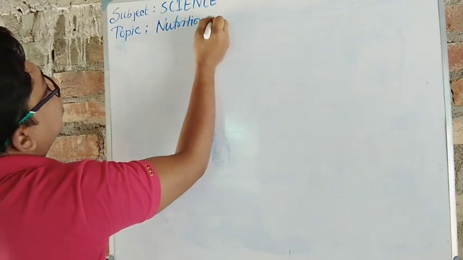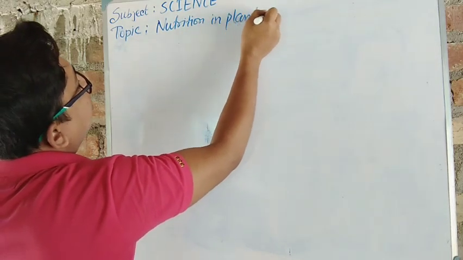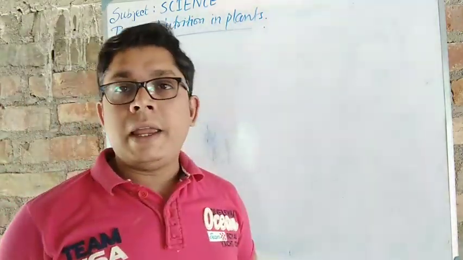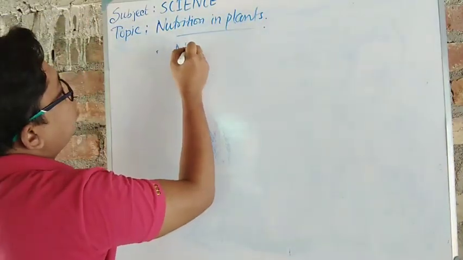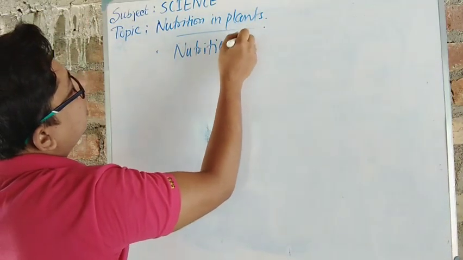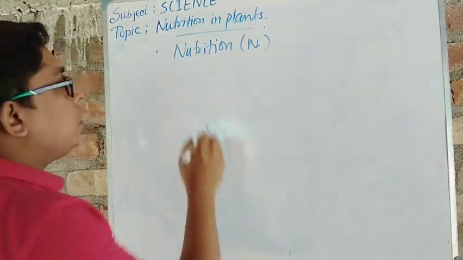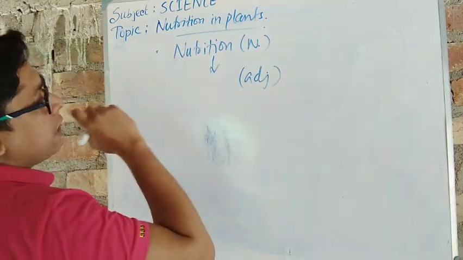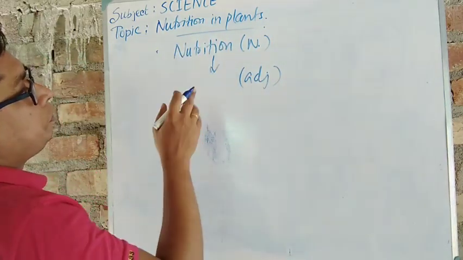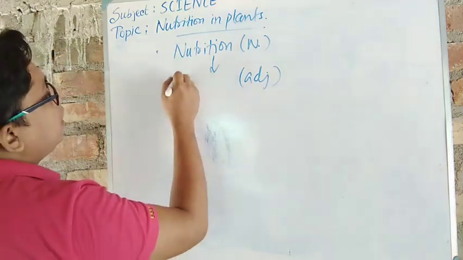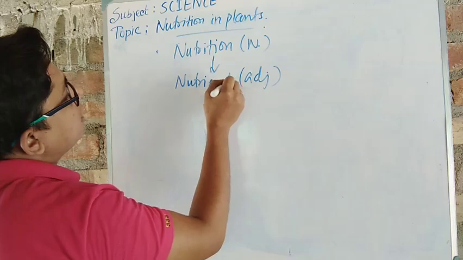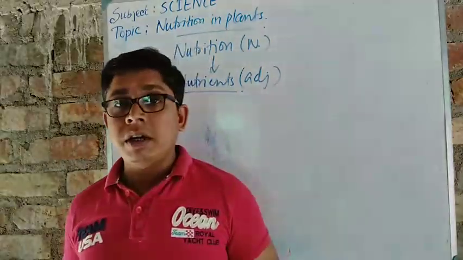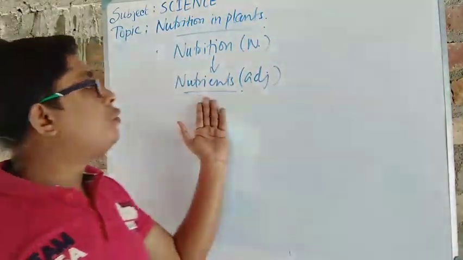Nutrition in plants. When the word nutrition is coming, we have to understand that the word nutrition is a noun form. Now, this word has come from which word? Which word's noun form is nutrition? That is nutrients. We know that the adjective always shows the condition of the noun. So from nutrients, nutrition came.